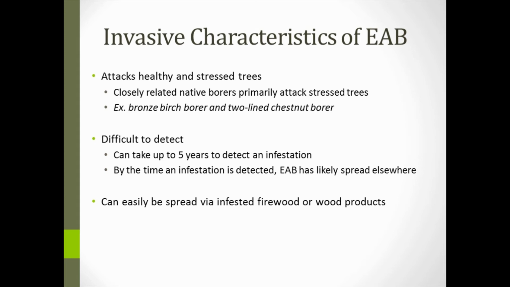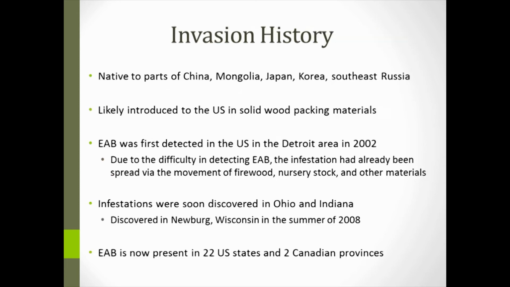Another reason why emerald ash borer is invasive is its ability to easily be transported in firewood or other wood products. It's believed that this insect originally got into the U.S. through solid wood packing material. These are materials used to stabilize crates, pallets, and other things like that for shipping purposes, and it's believed that larvae were brought over from Asia in that, and they think that that's how emerald ash borer got into the country. Emerald ash borer is native to portions of Asia, including China, Japan, and Korea.